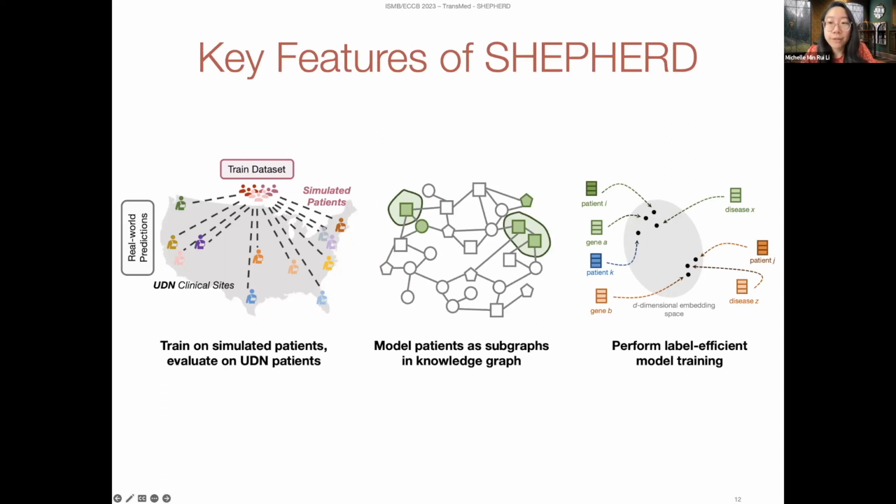Finally, we leverage label-efficient approaches to train Shepherd. Shepherd learns to capture similarity between patients, genes, and diseases by training the model to generate an embedding of each patient, such that the patient's embedding is located close to the patient's causal gene, disease, and other patients with the same gene or disease, and far away from irrelevant genes and diseases.